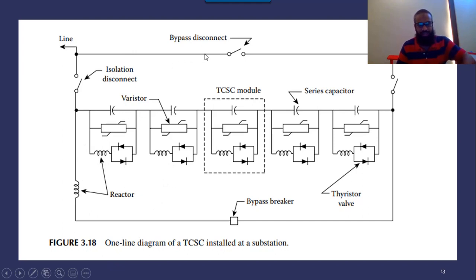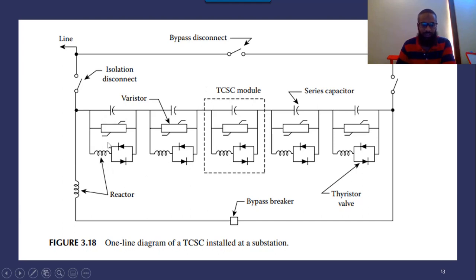If you see, there are two switches connected, one is connected in the transmission line, and the second one is connected in parallel, which controls the parallel circuit of the system. When the bypass switch is connected, this whole system is isolated, and this system is not connected. But if there is some problem in the system, then this bypass switch is opened, and this switch is connected, and it will control the reactive power of the system.